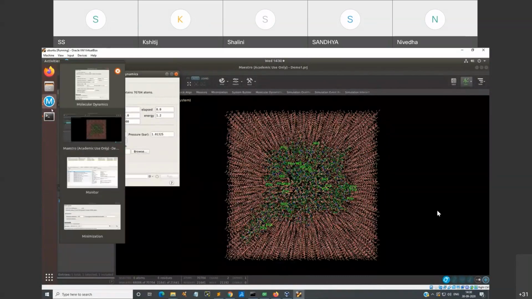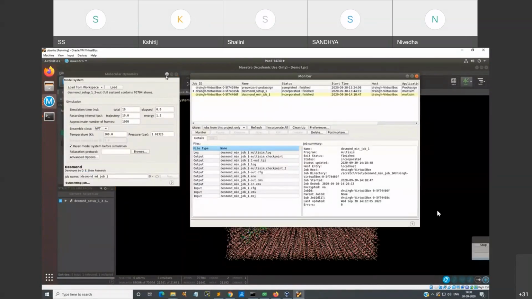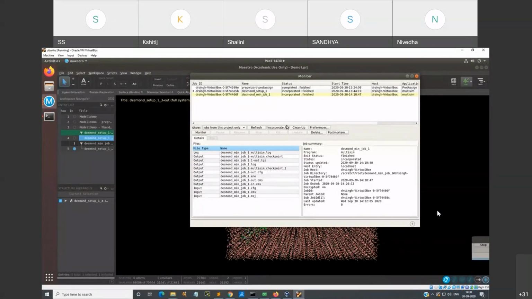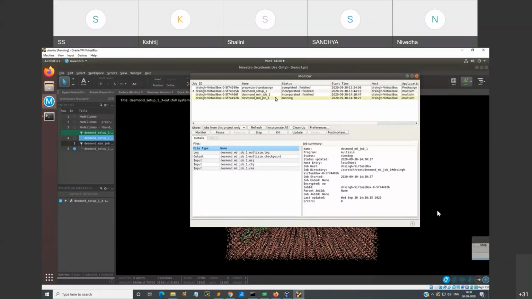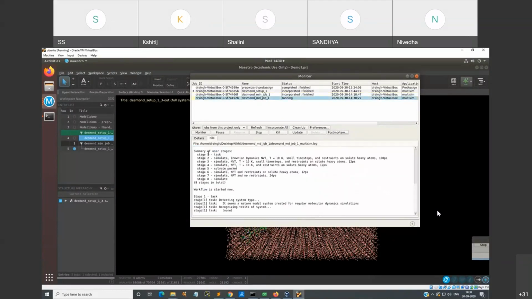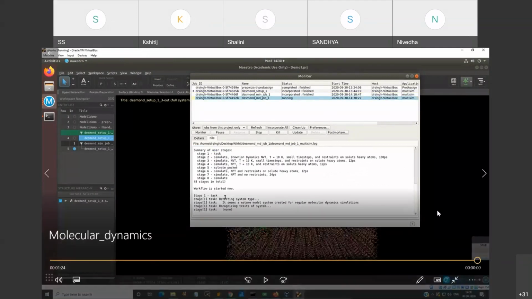Accordingly you verify and run it. It will again take a couple of minutes to start. Say for example 500 nanoseconds, it will take 2 days, 3 days, or even 10 hours, depending upon where you are. If it is a server, it might take a few hours. If it is a simple desktop machine wherein you have installed your virtual box, it might take 2, 3 days also to complete the simulation of 200 nanosecond, 500 nanosecond.